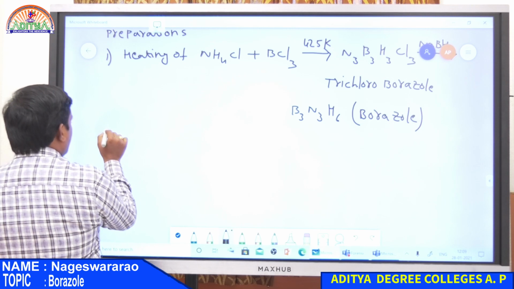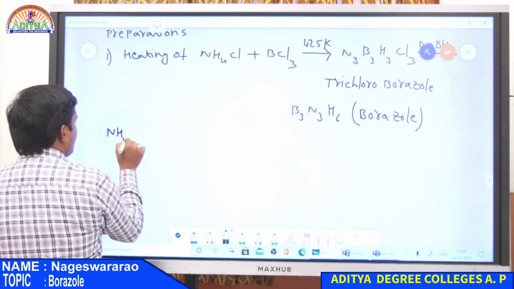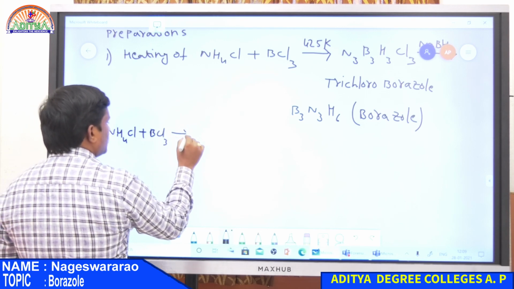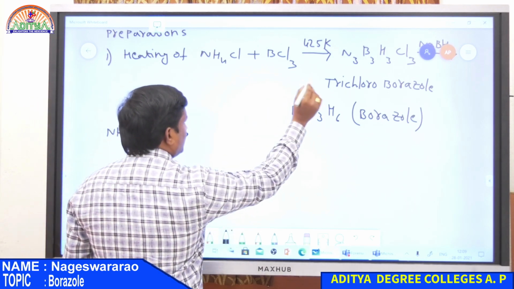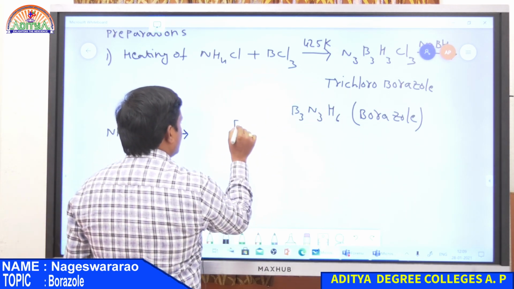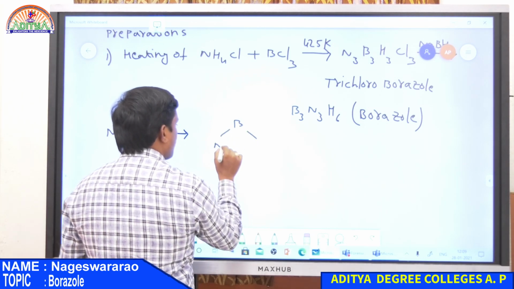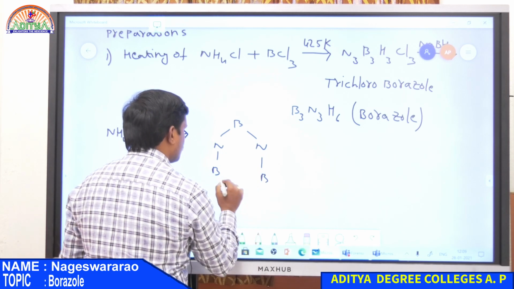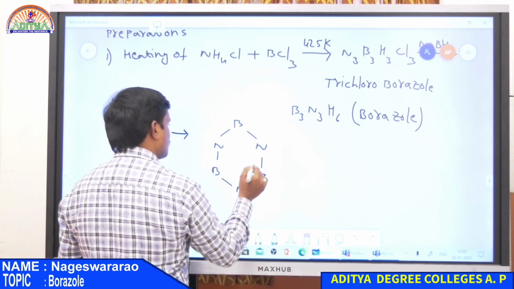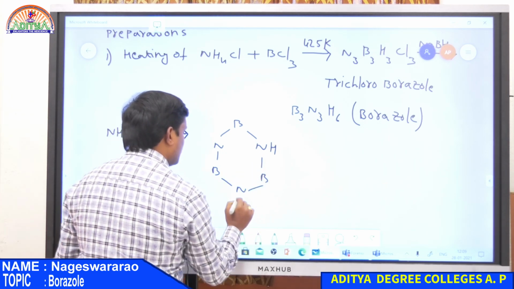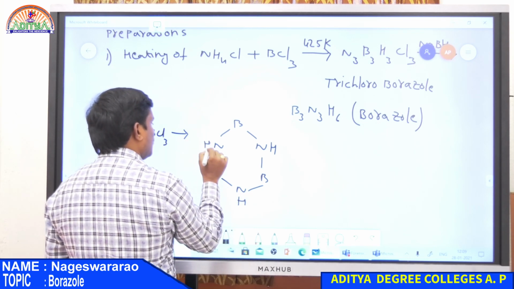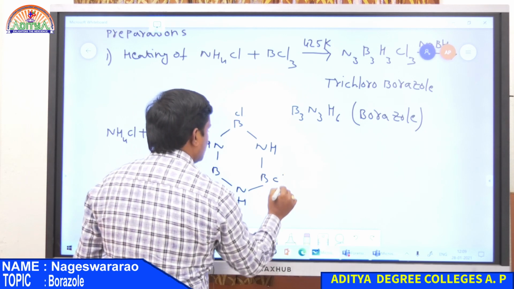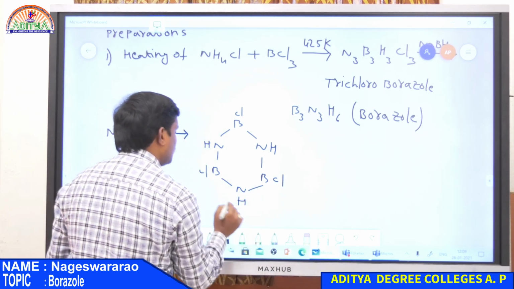First, NH4Cl plus BCl3 gives a structure B3N3H3Cl3, which is represented like this: NH, NH, NH, and also here Cl, Cl, Cl.